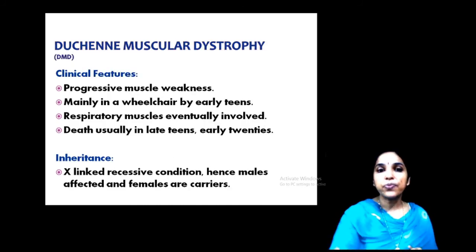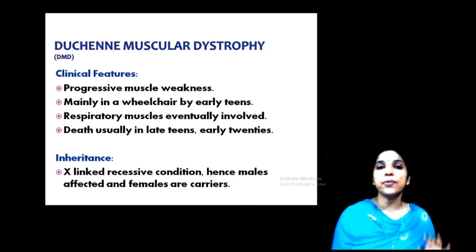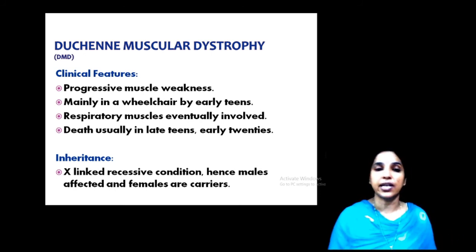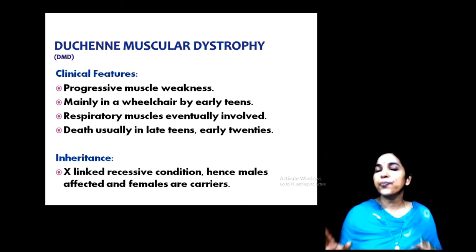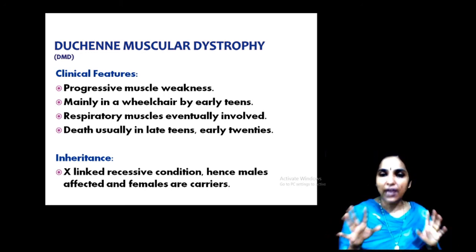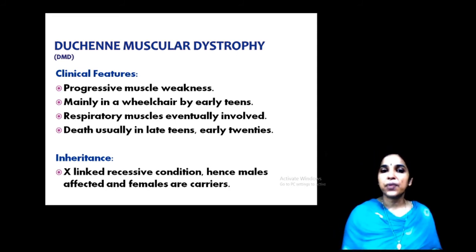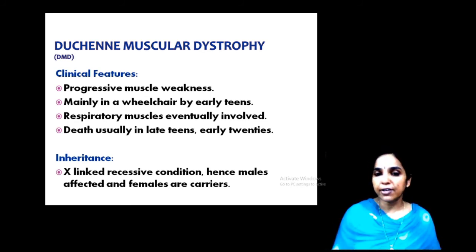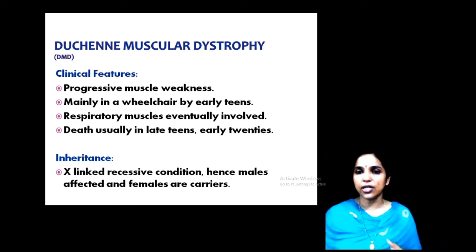And once more about Duchenne muscular dystrophy. Here you can see clinical features like progressive muscle weakness. The main type of muscular dystrophy is DMD, which is actually progressive muscle weakness. Patients are usually in a wheelchair even as teenagers, and respiratory muscles are eventually involved and also affected. Death usually occurs in the later teenage period or early 20s.